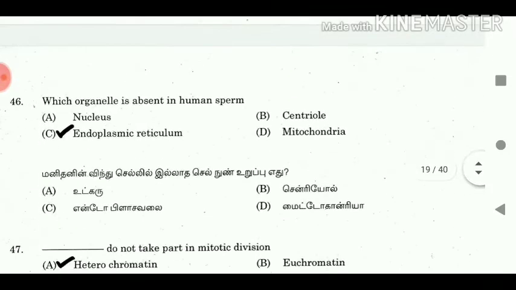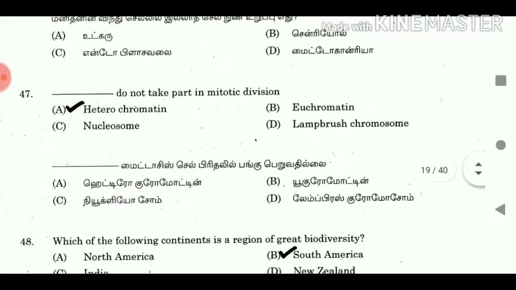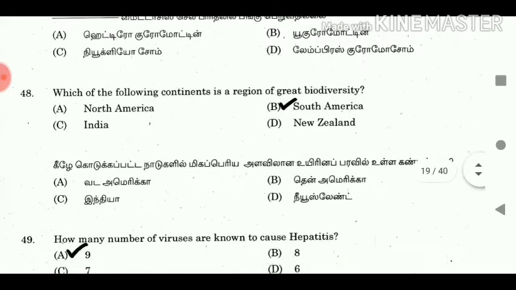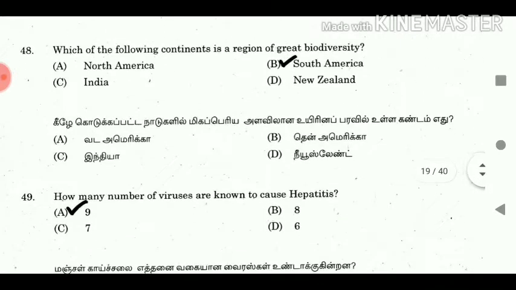45. The molecular formula of chromite ore is? Answer: FeOCr2O3. 46. Which organelle is absent in human sperm? Answer: endoplasmic reticulum. 47. Dash do not take part in mitotic division. Answer: heterochromatin. 48. Which of the following continents is a region of great biodiversity? Answer: South America. 49.